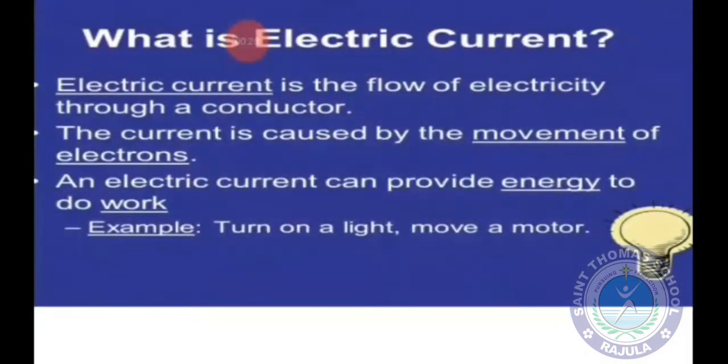First, we should know what is electric current. Electric current is the flow of electricity through a conductor. The current is caused by the movement of electrons. An electric current can provide energy to do work. For example, turn on a light, move a motor.